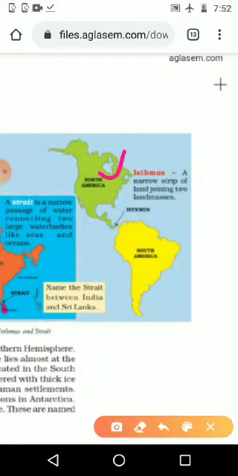Here again the isthmus is given very clearly. This is North America and this is South America, and here we can see the small link between them, that is known as an isthmus, a narrow strip of land joining two landmasses. Which two landmasses? North America and South America, and that place name is isthmus, I-S-T-H-M-U-S, isthmus. Okay, so we are stopping today, and the rest of the part we will study next day. Thank you. Have a nice day.